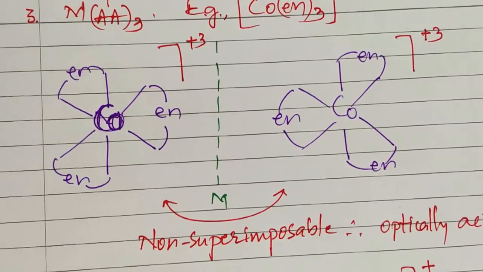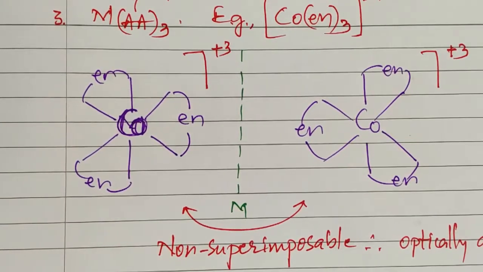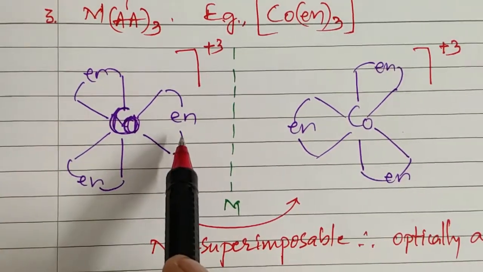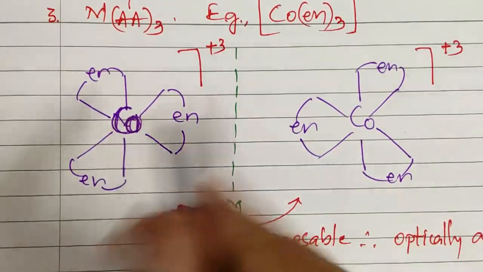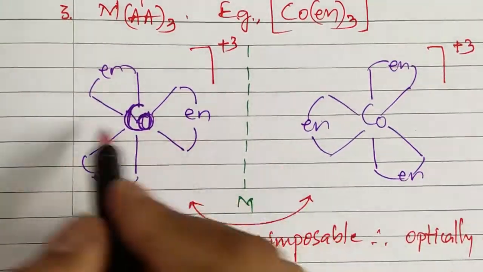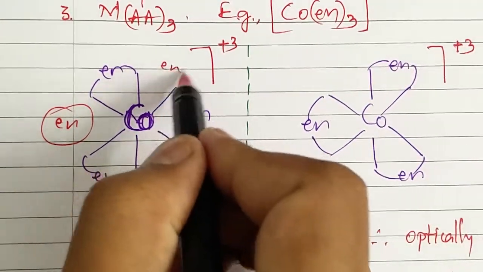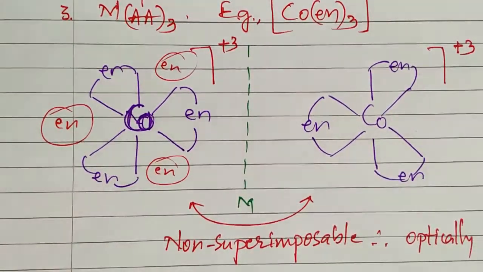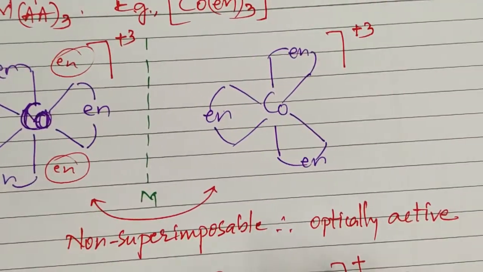Okay. If you look at the structures of cobalt coordinated to ethylene diamine, what we notice is these two are non-superimposable mirror images. See students, upon overlapping this structure over this structure, this En will be here, and this En will be here, and this En will be here. It means that these two structures are non-superimposable mirror images, therefore they are found to be optically active.